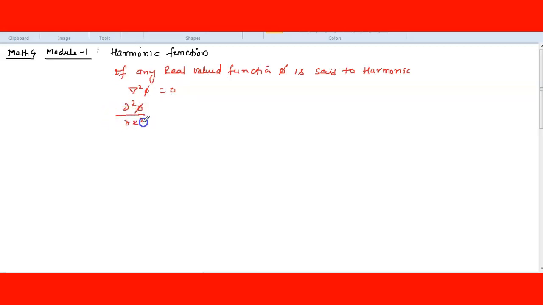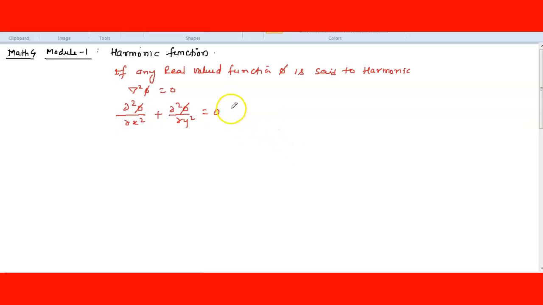Consider any real valued function phi. If any real valued function phi is given, it is said to be harmonic if it satisfies the Laplace equation, which is del square phi is equal to 0. What does it mean here? Del square phi by del x square plus del square phi by del y square is equal to 0, then it is said to be the Laplace equation.